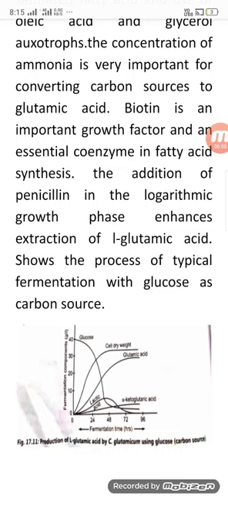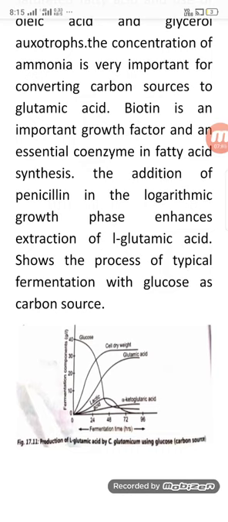Lactic acid increases and then suddenly decreases with fermentation time, while glutamic acid keeps increasing.